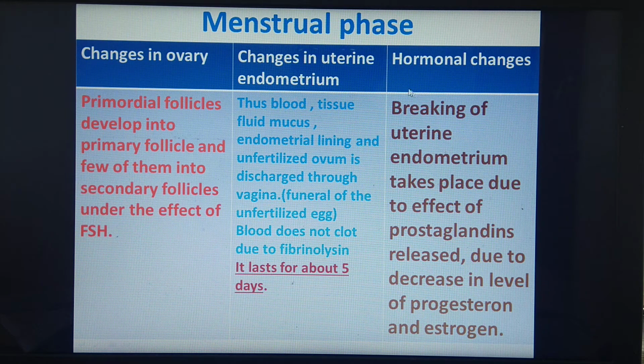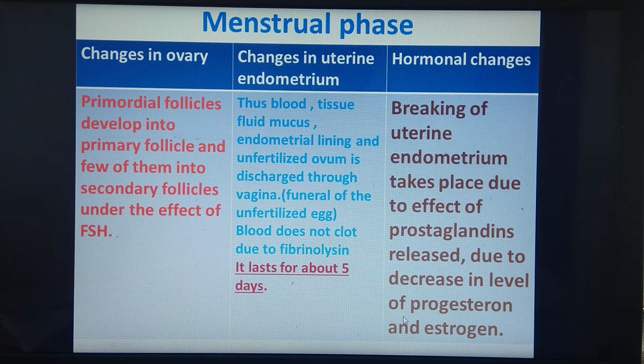Now we'll see the hormonal changes, and why breaking of the endometrium takes place. This breaking of the endometrium is due to the effect of prostaglandins released by the cells. These prostaglandins are released due to a decrease in the level of progesterone and estrogen.